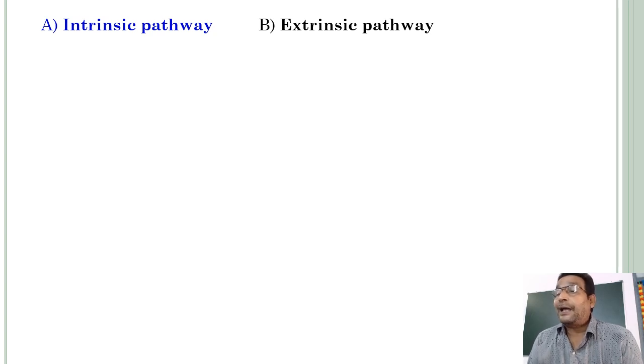Formation of prothrombin activator happens in 2 ways. Number 1, intrinsic pathway, and number 2, extrinsic pathway.